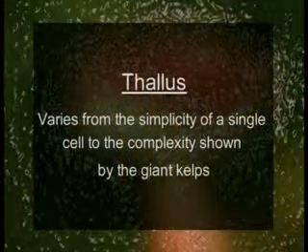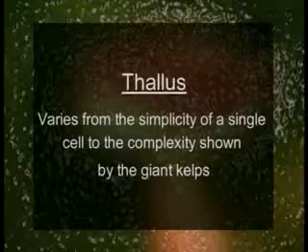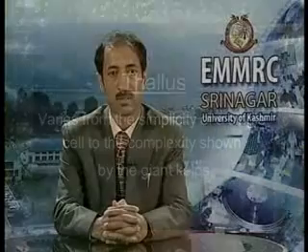The thallus in algae varies from the relative simplicity of a single cell to the most striking complexity as shown by the giant kelps. While unicellular algae, such as chlorella, have a size of 2 to 8 micrometers, in the range of a bacterial cell, the kelps may attain a length of 60 meters.